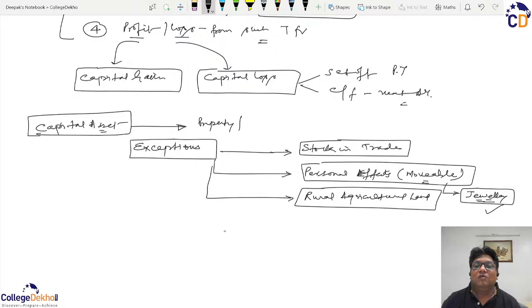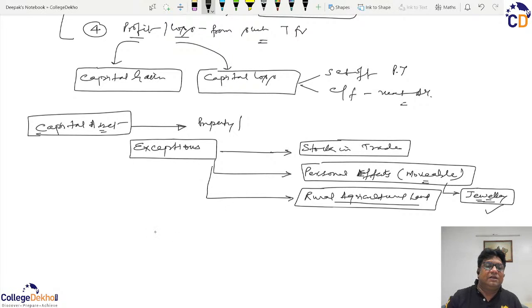Therefore, whenever there is a transfer of rural agricultural land, and there is any accruing profit, it will not be taxed as capital gains, because effectively it is not taxable. So that is why rural agricultural land has been excluded from the purview of capital asset, and hence there will not be any capital gains on such transfers.